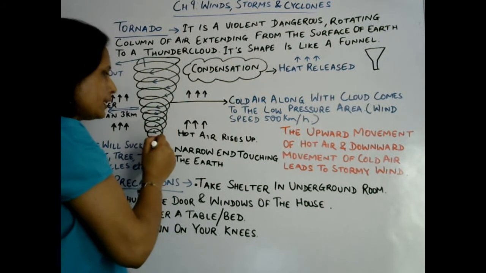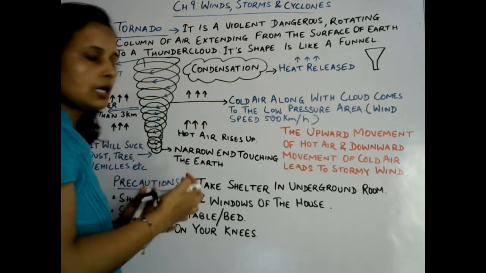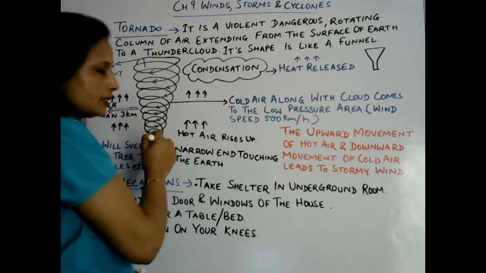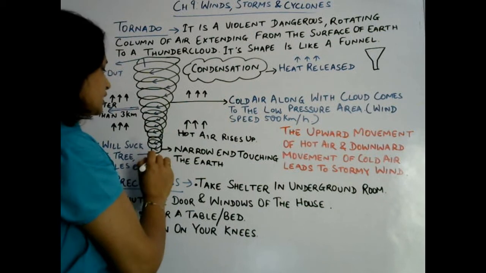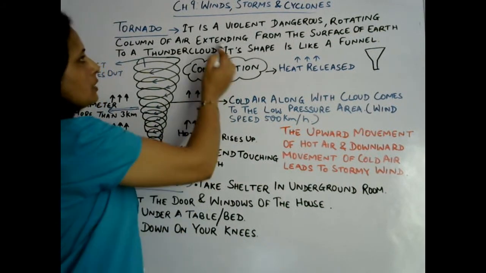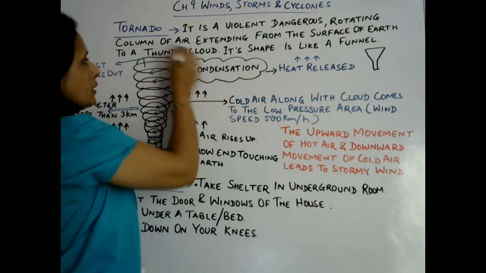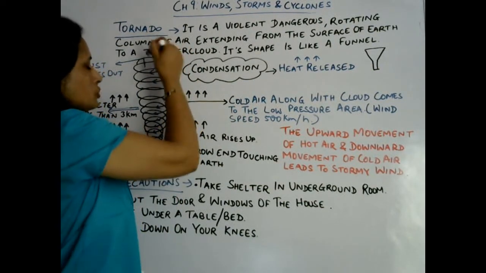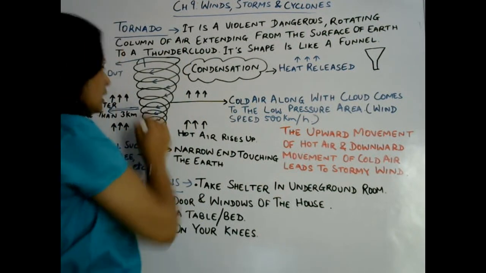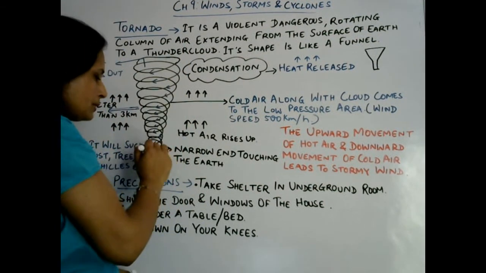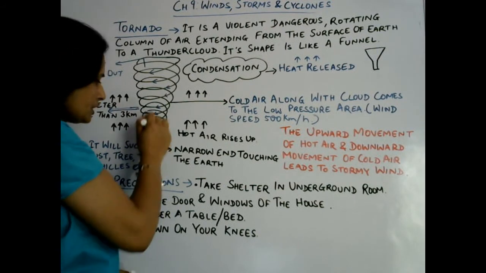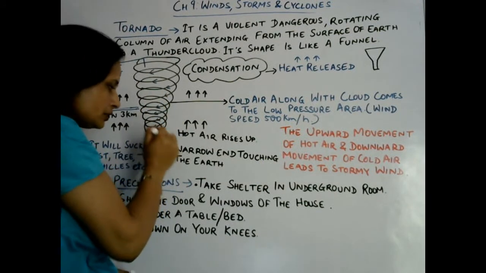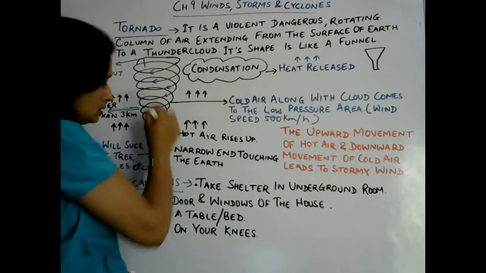So basically tornado is a heavy dark cloud along with heavy storm that touches the earth. It looks like it is extending from the surface of earth to a thunder cloud, but basically it comes from the thunder cloud in the upper atmosphere towards the surface of earth. And while moving down, because there is low pressure in the center, the air is moving towards the center of this tornado.